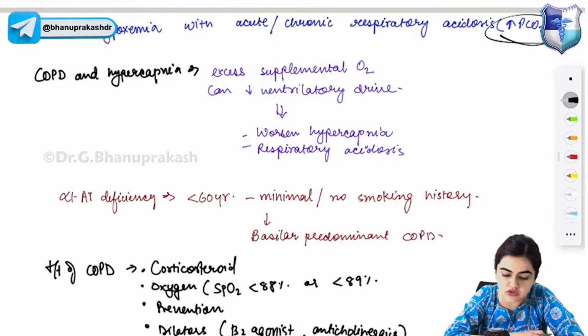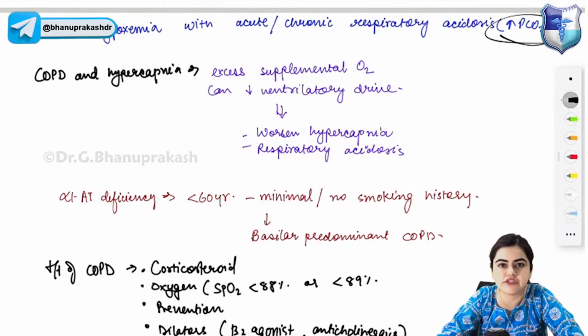Now, coming to COPD and hypercapnia. What happens in a COPD patient? There is hypoxia in the patient, so in order to treat hypoxia we give supplemental oxygen, and we advise smoking cessation.